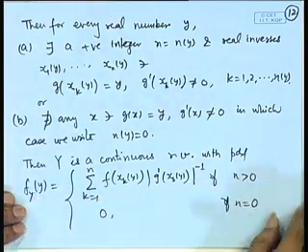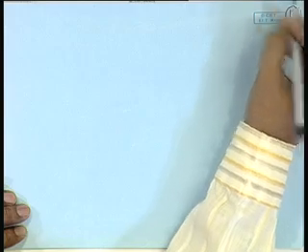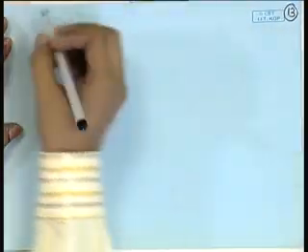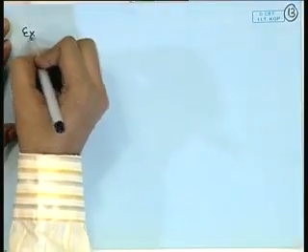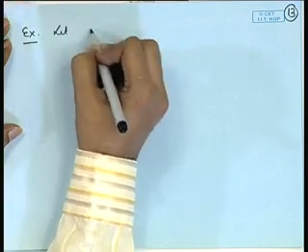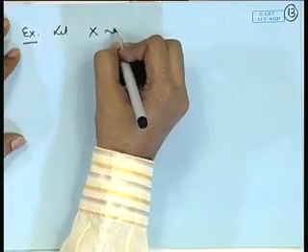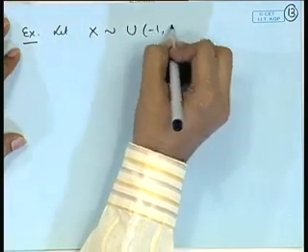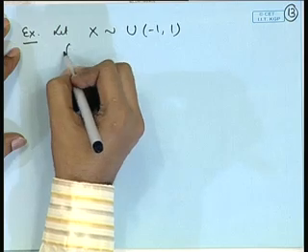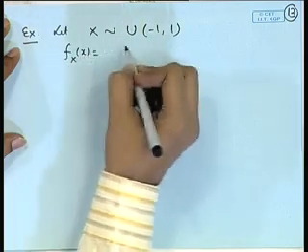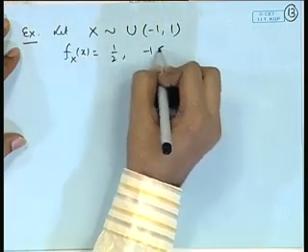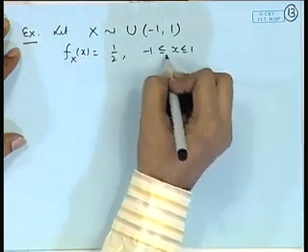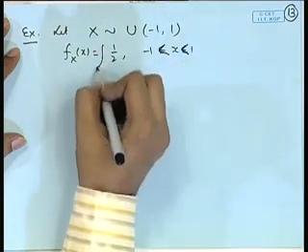So, let us look at application of this. I am skipping the proof of this theorem. Let X follow, say, uniform distribution on -1 to 1. So, the density function is half for -1 less than or equal to x less than or equal to 1. It is 0 otherwise.